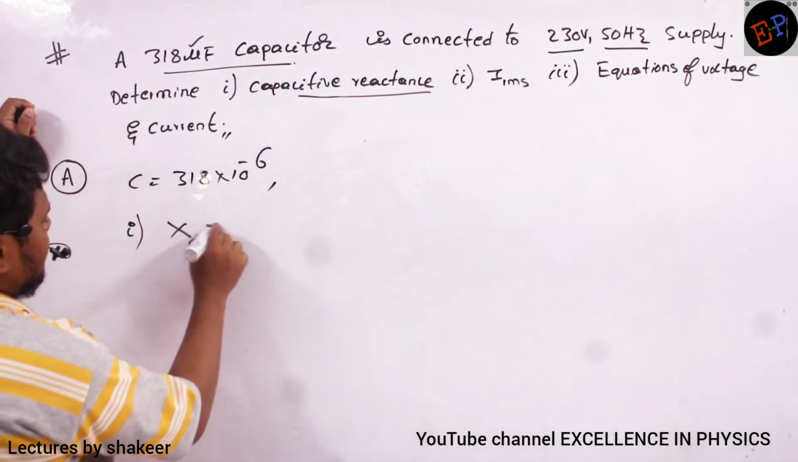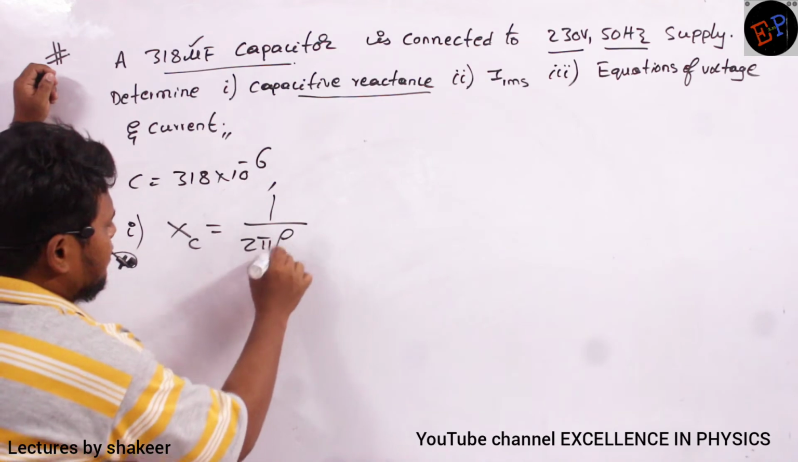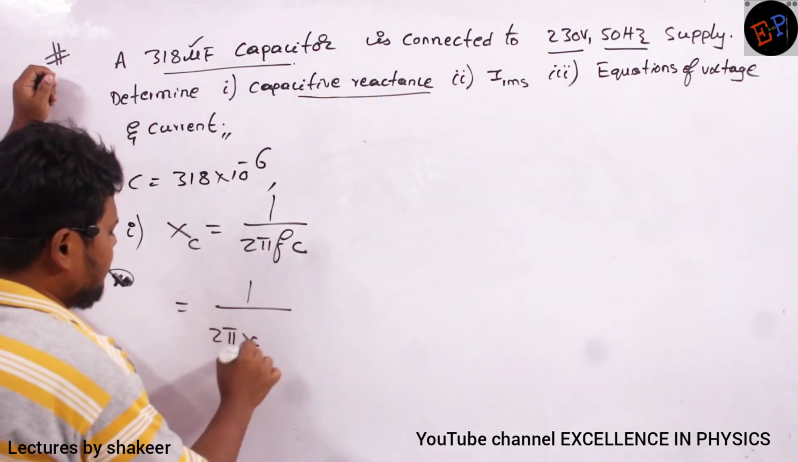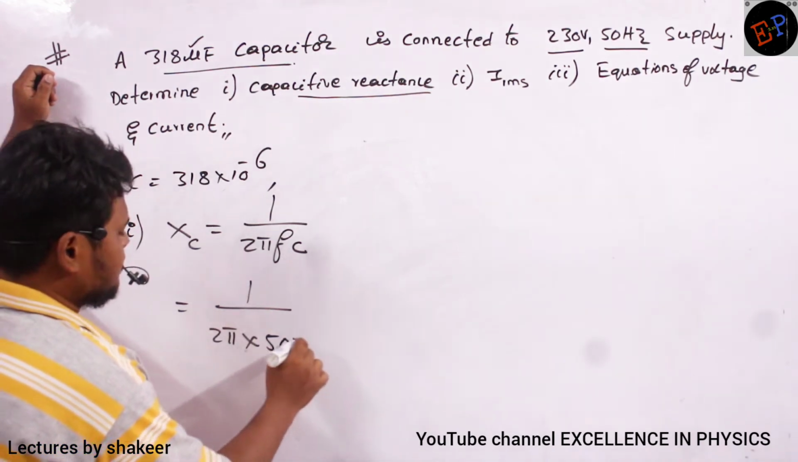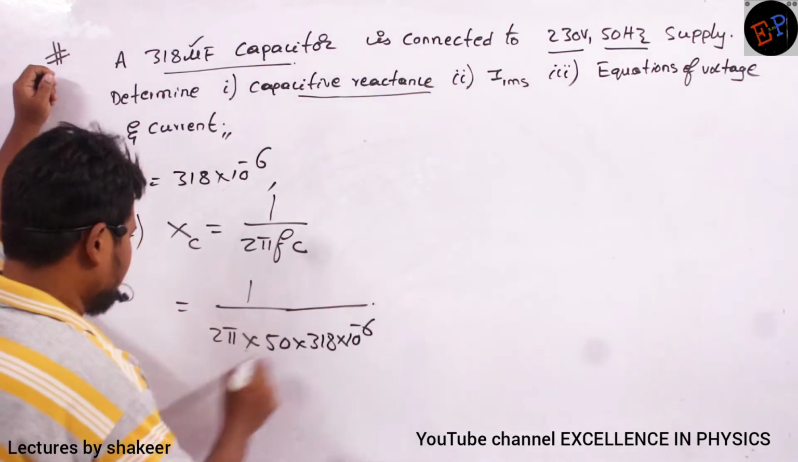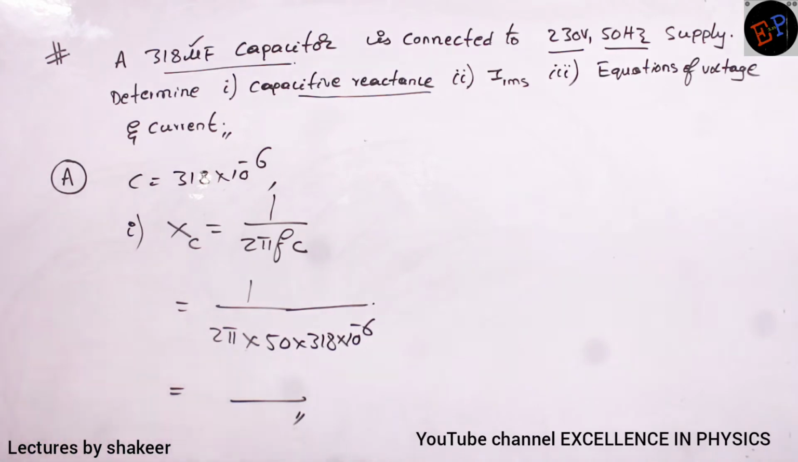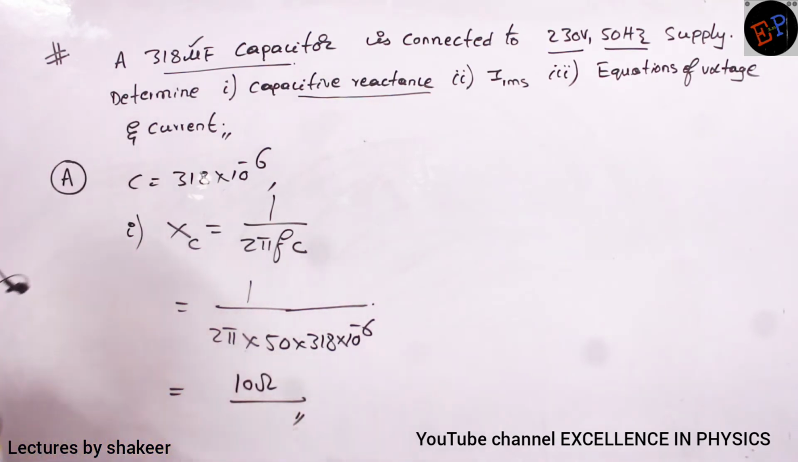XC. XC formula? 1 by 2 pi FC. So just substitute these values. So 2 pi into the frequency, what is the frequency given? 50. Capacitance is 318 into 10 power minus 6. Clear? So if you do this calculation, we will get the reactance, and how much? We will get 10 ohms. Okay? That is the capacitive reactance.